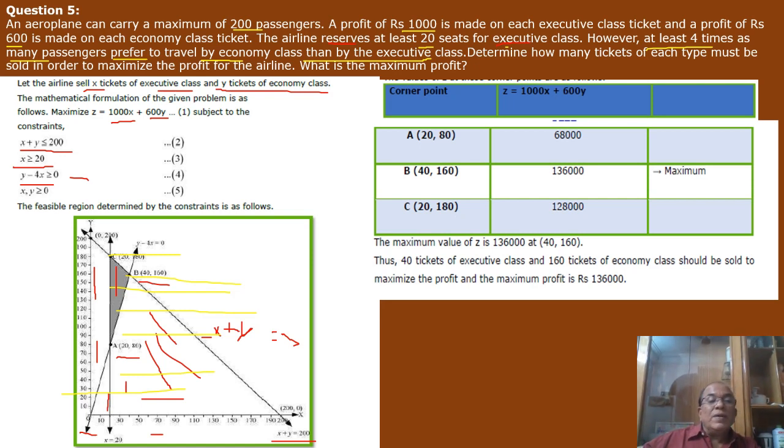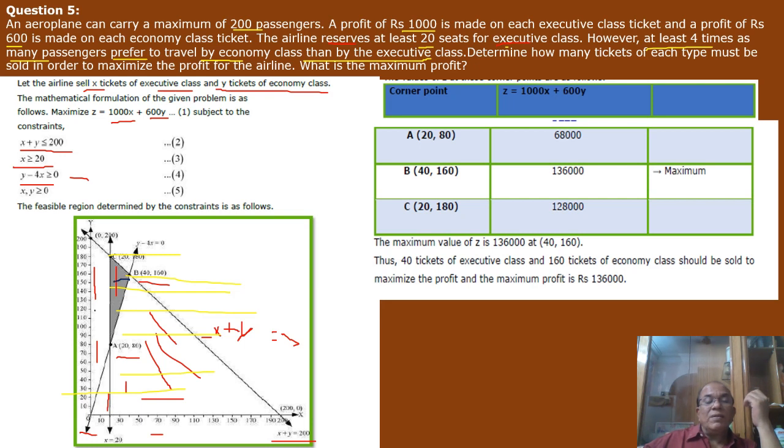So when we put x equal to 70 in this, y is equal or greater than 280. But we know that x plus y should be 200 only. So this area will not be included, and the feasible region will be this area only.